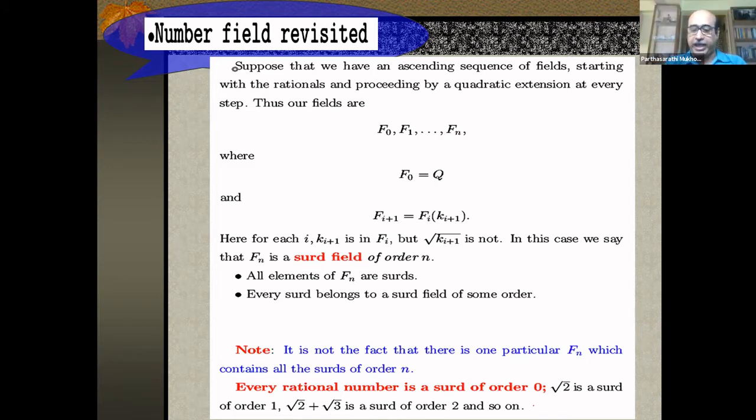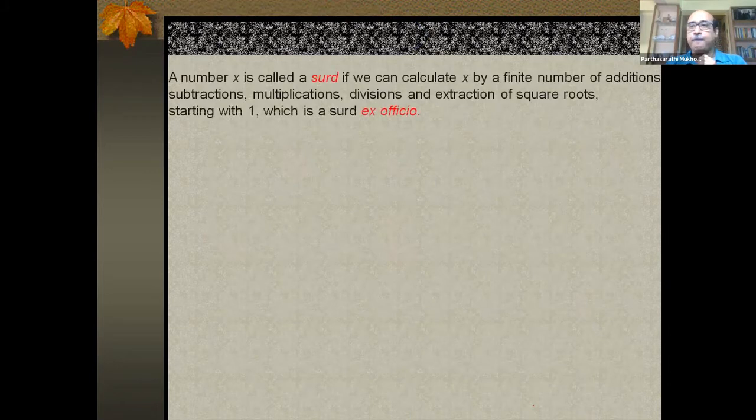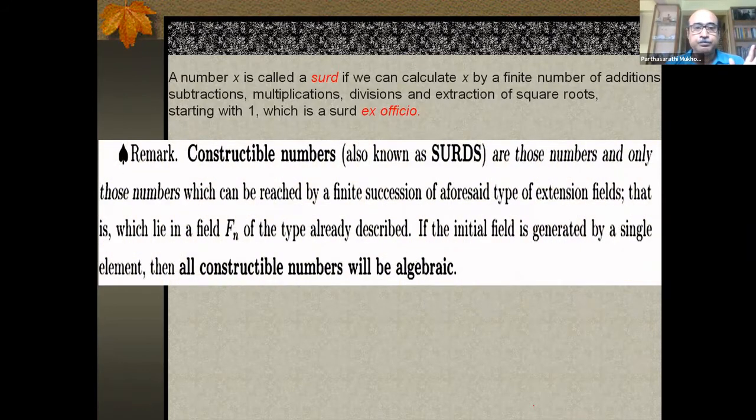This kind of towers you think. And with that is a formal definition. X is called a surd if we can calculate x by a finite number of addition, subtraction, multiplication, division, and extraction of square roots, starting with 1, which is a surd ex officio. And the constructible numbers, those are also known as surds, are those numbers and only those numbers which can be reached by a finite succession of aforesaid type of extension fields.